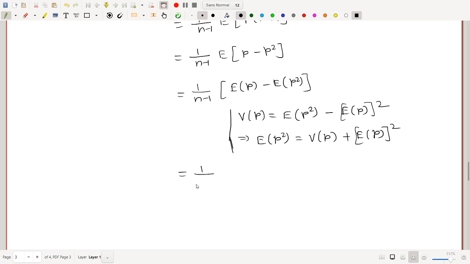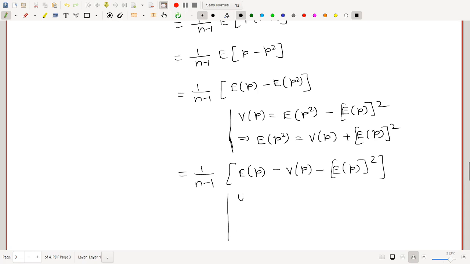So put expected value of p square as this one. Now this is 1 upon n minus 1 expected value of small p minus, after putting this as variance of p, here it is plus, after putting this here this will become minus expected value of p whole bracket square.